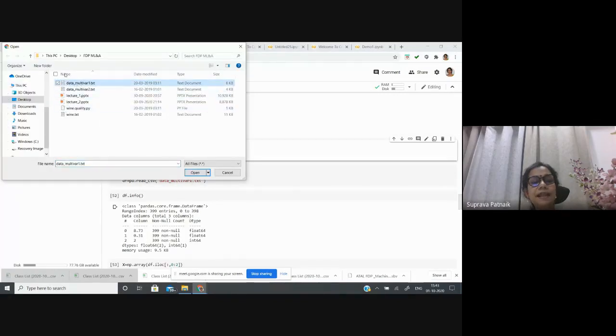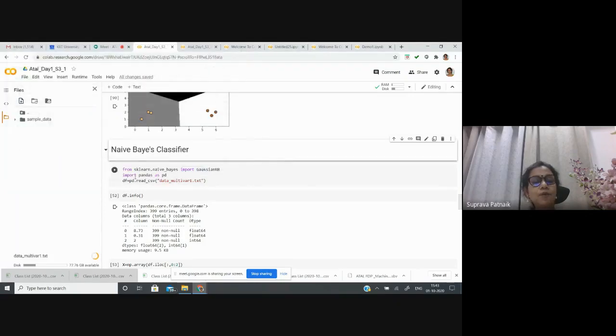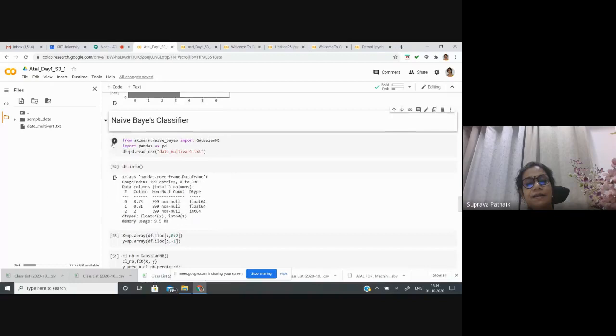I can select the folder, and from that I can select the file. When I open it, it will be loaded to my current folder, that is the Google Drive where I have this code. Once I switch it off, the file goes out of my folder again. So next time I run it, I need to bring the file to this Google Drive again. Now if it is there, I can read this file.